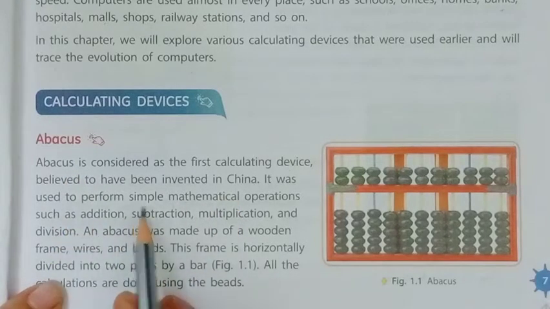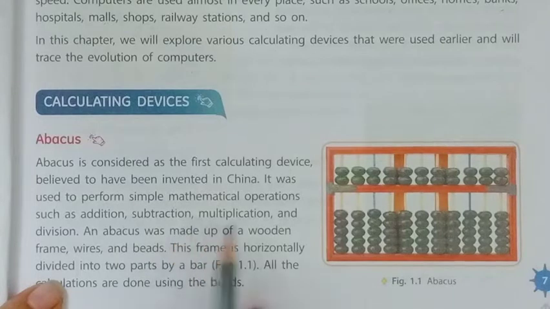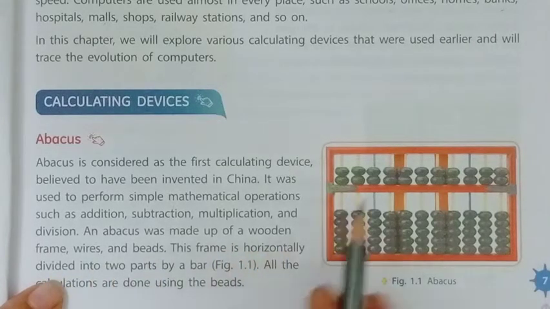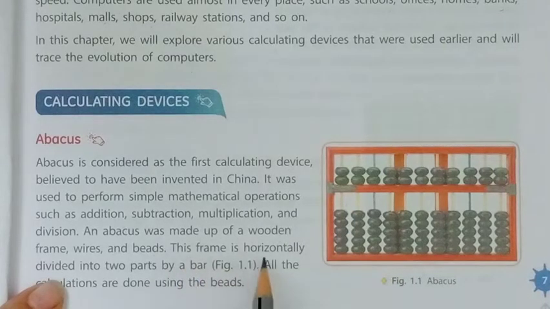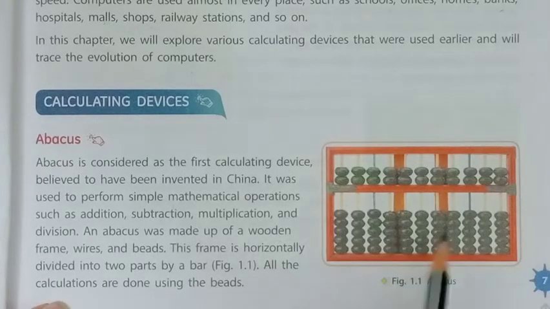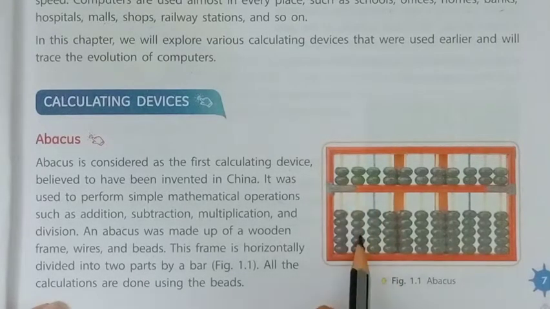It was used to perform simple mathematical operations such as addition, subtraction, multiplication and division. An abacus was made up of wooden frames, wires and beads. You can see there the wooden frames, wires and beads. The frame is horizontally divided into two parts by a bar. You can see in this figure that it is divided into two parts. All the calculations are done using the beads.